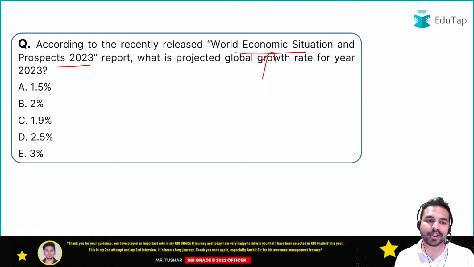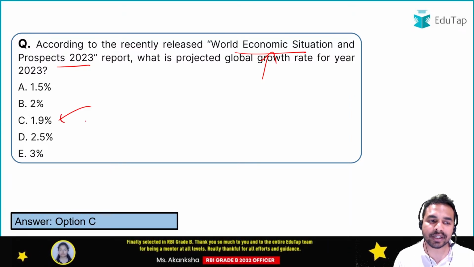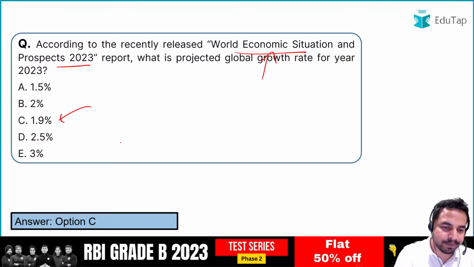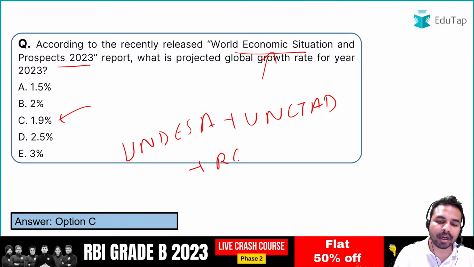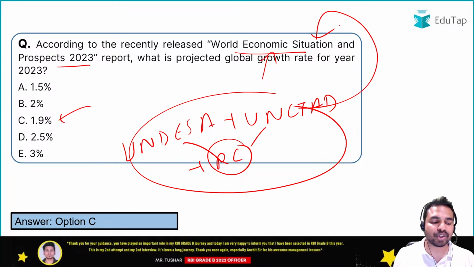World Economic Situation and Prospects report, it basically forecasted 1.9%. Okay, so इसको launch कौन करता है? It is being launched by United Nations Department of Economic and Social Affairs along with the UNCTAD along with the regional commissions. Okay, so all these together release the World Economic Situation and Prospects report.